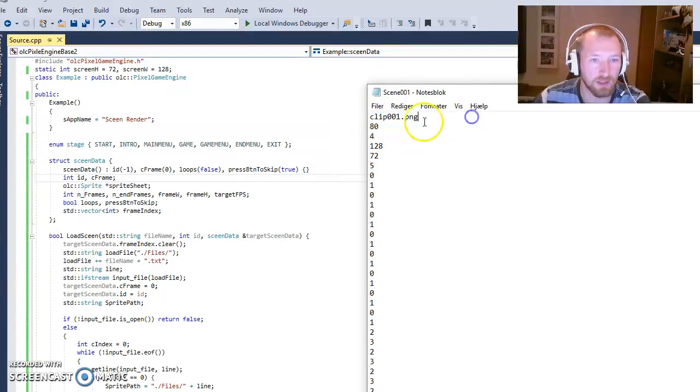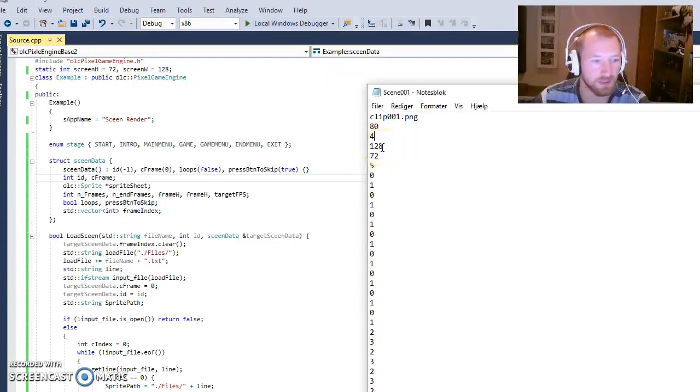The first thing that you get is the name of the image that needs to be loaded. Then you get how many frames that there are. The next you have is how many end frames there are. That is, whenever the loop is done, how many frames it is looping over and over again.